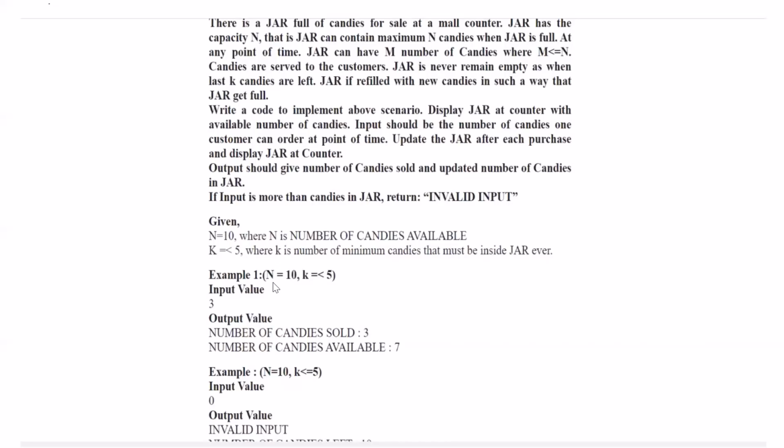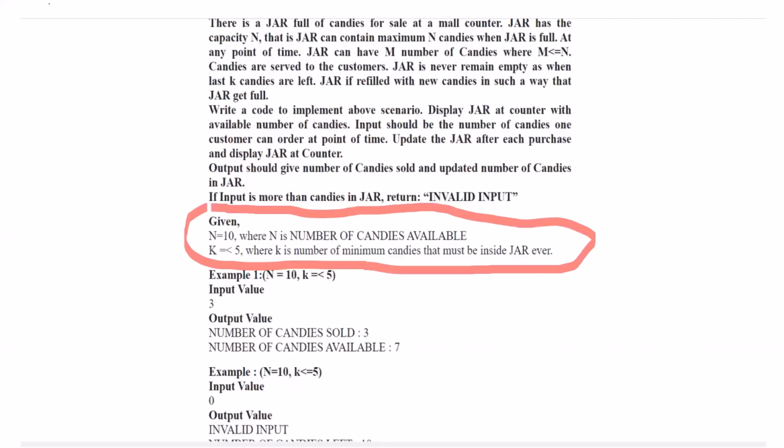Before going to these examples, what we should notice is that we are given some conditions here. The number of candies available, the max number n, is 10, meaning initially, before the customer asks for something, it is 10. The minimum number of candies which should remain in the jar is 5. It means the customer must not ask for more than 5, right? So what is happening here? If the customer asks for more than 5, what will we do? We will get to understand that here. In example 1, we can see n is 10 and k is 5, which is given in the question.